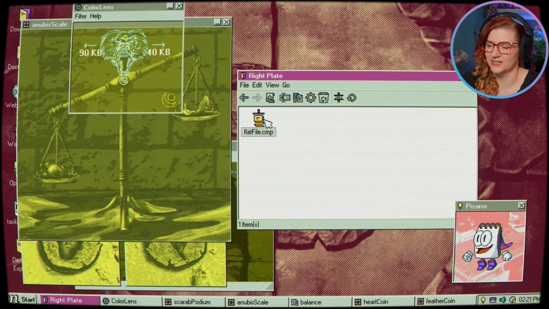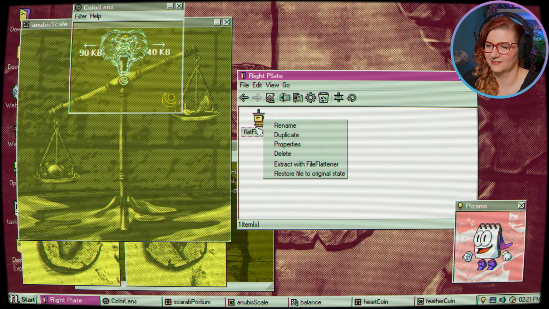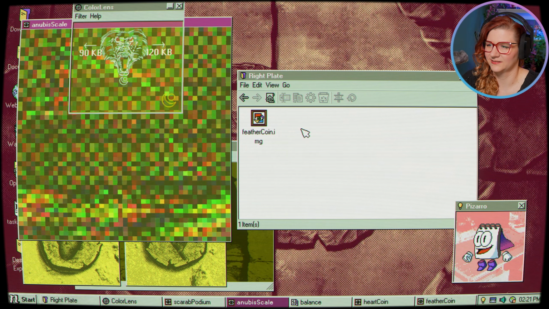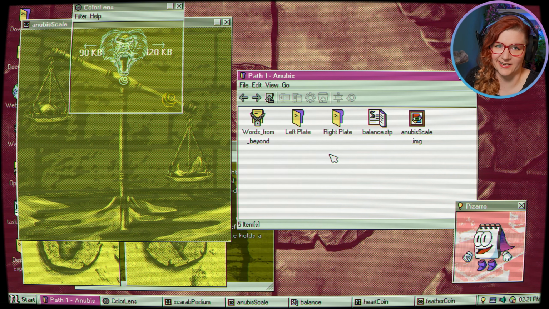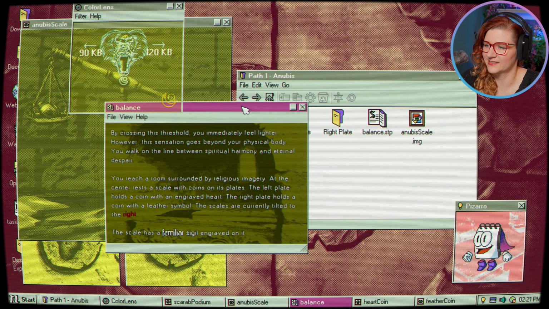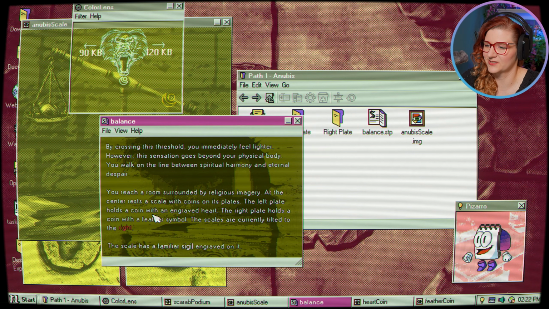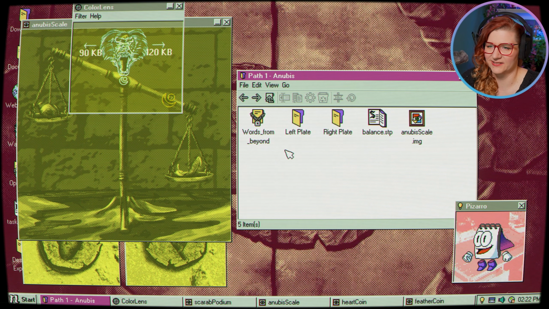It's like a compressed file, and we can extract it with the file flattener. And then we tip the scale, right? Because then the feather becomes under 20 kilobytes, and therefore the heart is now lighter. So in theory, that's good, right? That's good now. And this text has changed as well, because the scales are currently tilted to the right. But this is called balance, so potentially we may want to balance the size of the files, right?